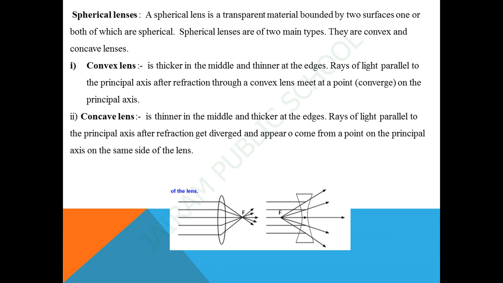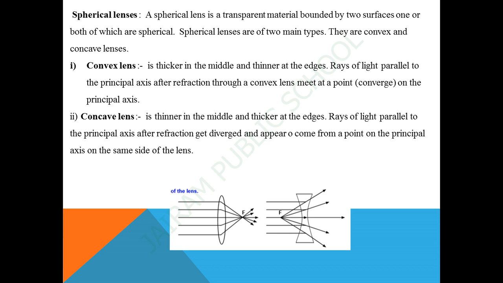The next one is spherical lenses. Please note down all the points, as we used terms in spherical mirrors. Like that, we have some terms in spherical lenses also. Listen to this point and note down all the terms.